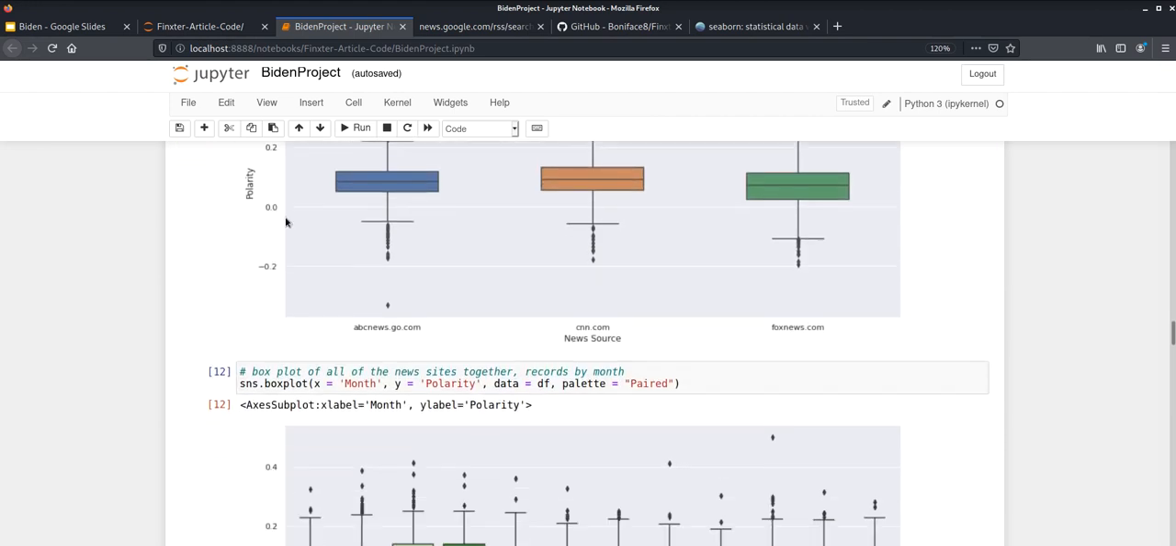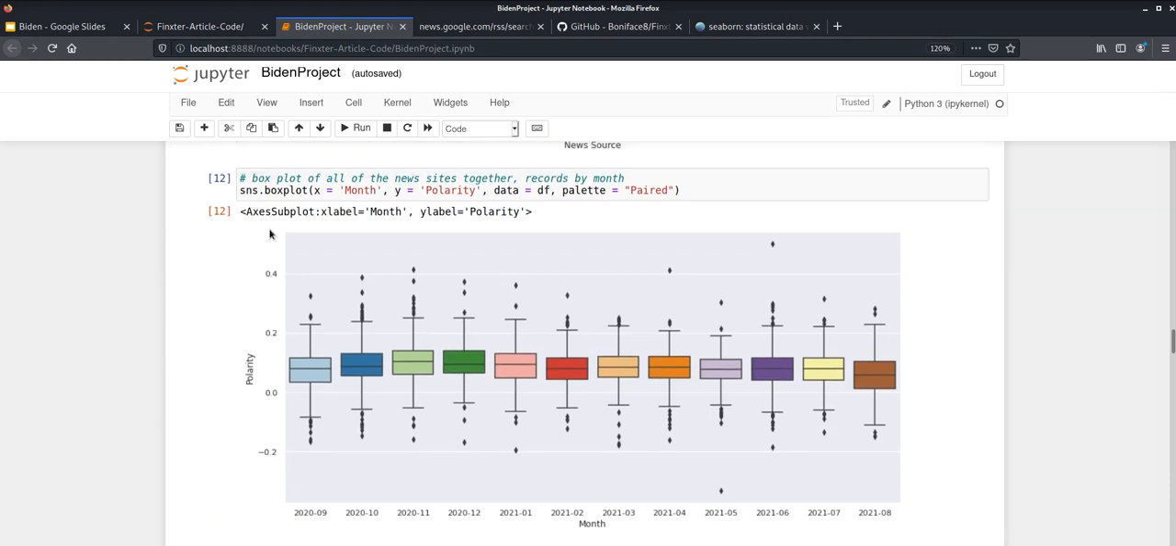Moving down further. So here we're analyzing the overall polarity from all the news sources together over every month. In this case, we simply replace the X value from news sources to month. In this case, the data doesn't seem to reflect too much, except for maybe the last month here, which is the only noticeable difference. Otherwise, there's not too much here that this really shows us. I simply wanted to demonstrate a different sort of plot for you. So moving on.